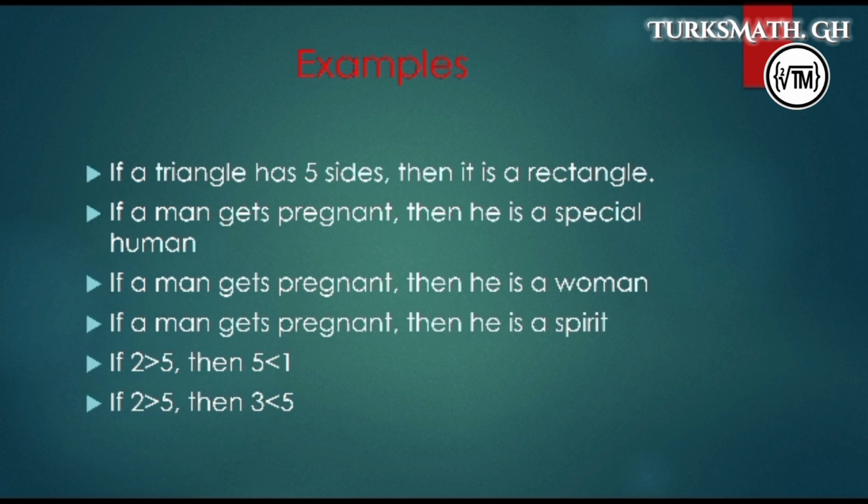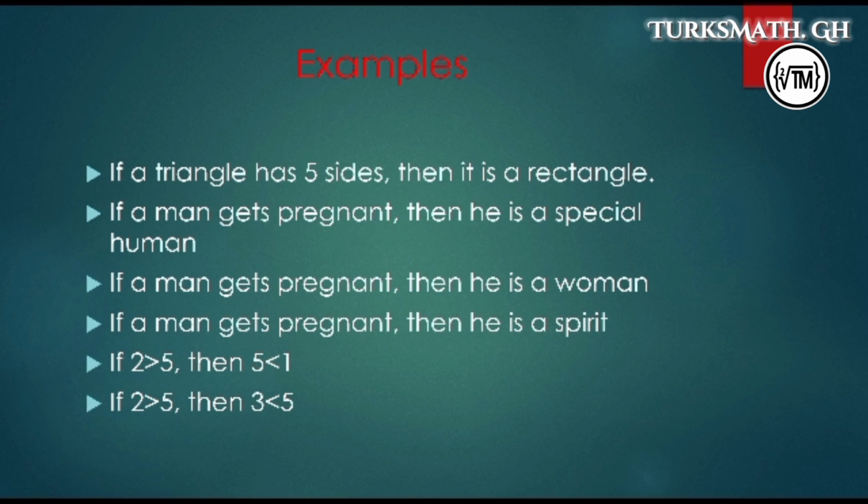And so if a student says to you, if I manage to bring a 5-sided triangle to you, sir, please allow me to call it a rectangle. You say, oh, no problem, yes, because you believe he or she is not going to get it from anywhere. On the other hand, if it becomes a reality that a 5-sided triangle exists, then you must be prepared to allow whoever to call it a rectangle. You cannot deny the statement.